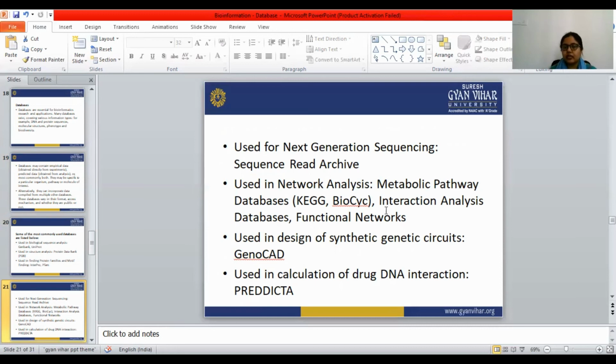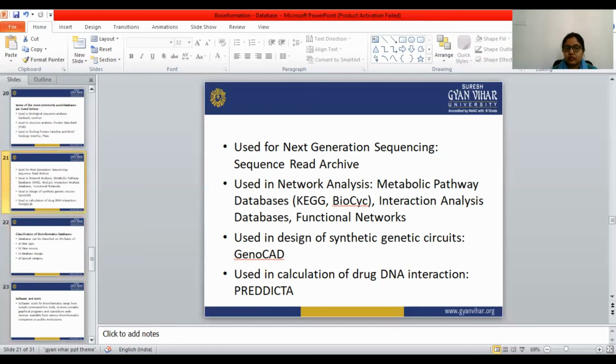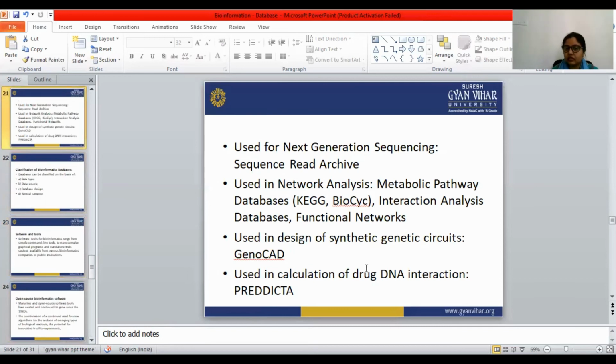Then, used in network analysis are metabolic pathway databases such as KEGG and BioSys, interaction analysis databases, and functional networks. Used in the design of synthetic genetic circuits is GenoCAD. Used in the calculation of drug DNA interaction is the Predicta database.